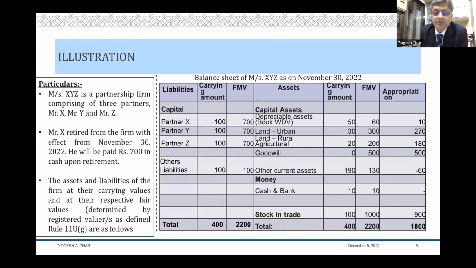Original costs or carrying values are 400, and therefore your revalued balance sheet is 2200 on the asset side, and therefore on the liability side 2200 minus the liability of 100, which is 2100, is divided among 3 partners in their PSR, so it is 700 each. So this is the fact pattern which is given to us.